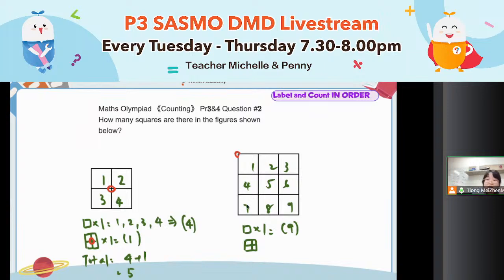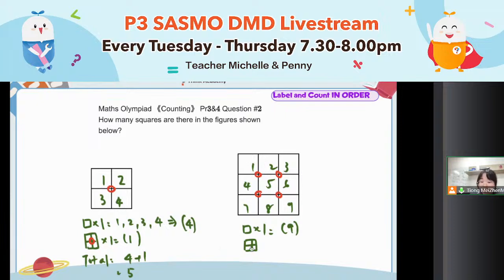Good job. All right. So here, you cannot circle the corner. All you need to do is circle the middle of the large square. So where is the large square? Here. 2 by 2 large square here. Circle the middle to remind yourself. Here is a large square. Another large square will be 2, 3, 5, 6. So circle the middle. Then after you done the first layer, you go to second layer. 4, 5, 7, 8 will have another 2 by 2 square. 5, 6, 8, 9 is another 2 by 2 square.